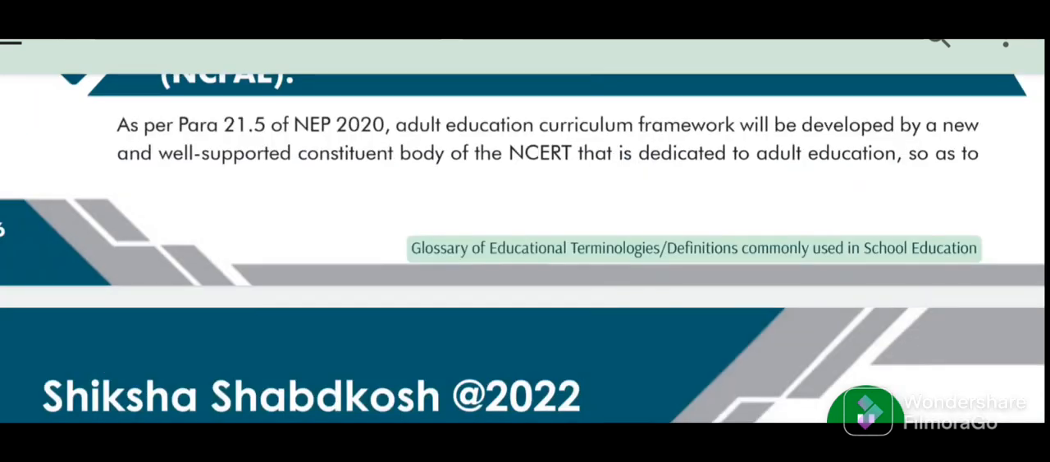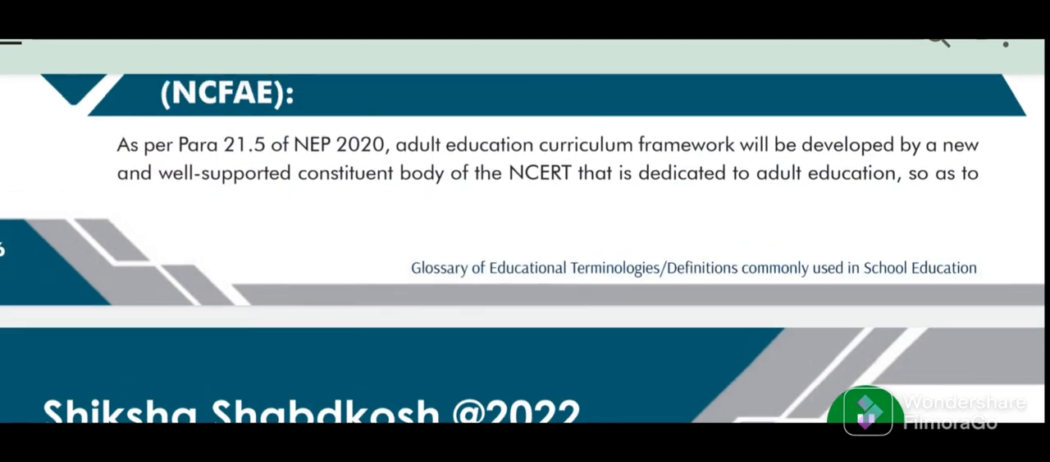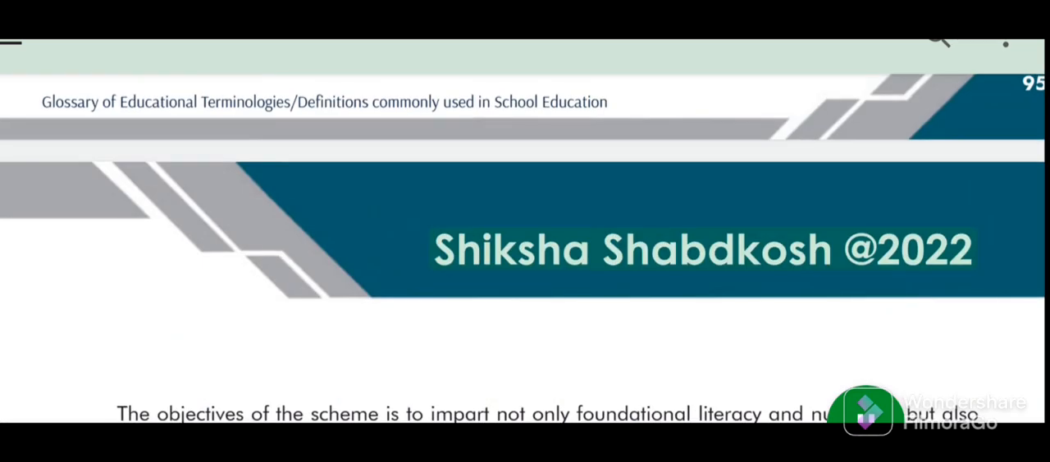Glossary of educational terminologies, definitions commonly used in school education. 96. Shiksha Shabdkosh 2022.